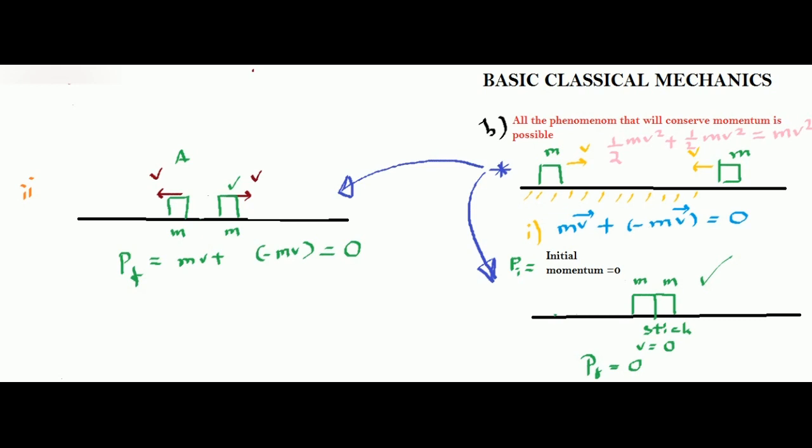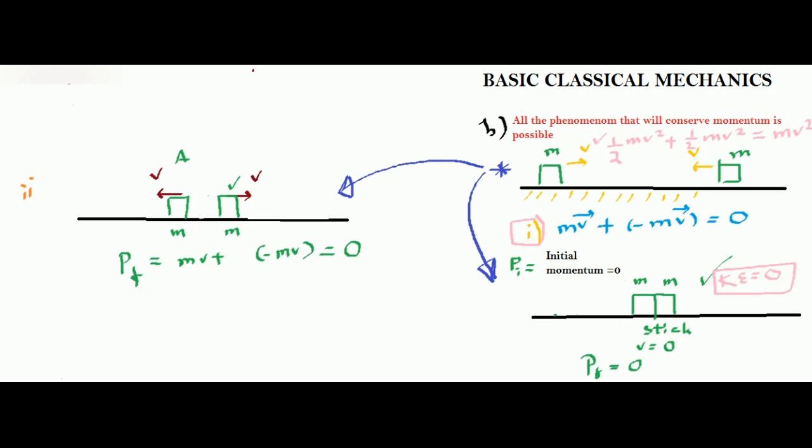Now this is the first collision, and I mentioned that this is an inelastic collision. Let me tell you why. If the two masses stick together, what is the kinetic energy here? The kinetic energy is zero because there is no motion at all. So here the kinetic energy was mv square, and now it is completely zero. Hence the entire energy is gone.